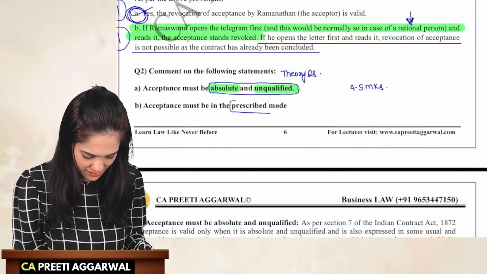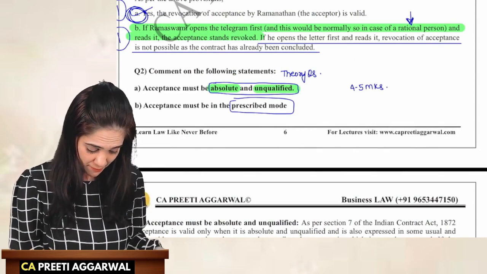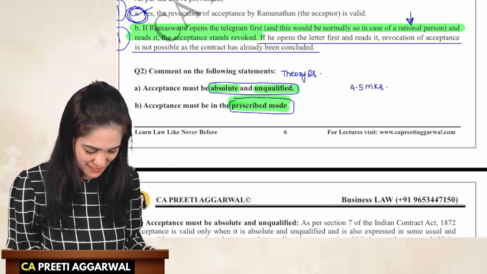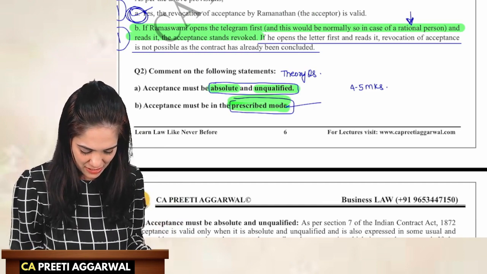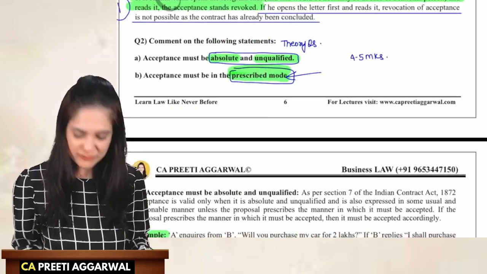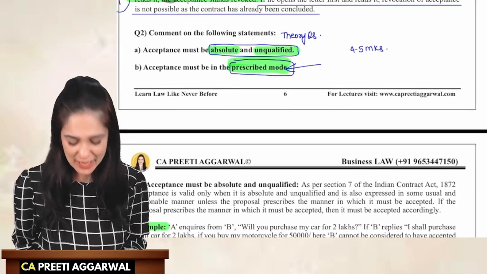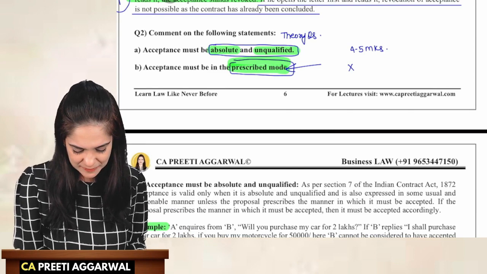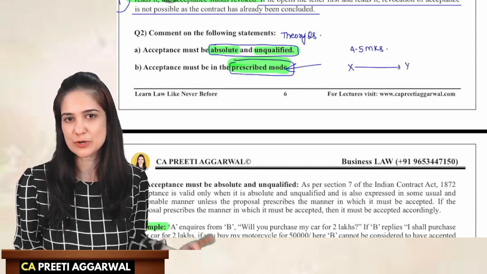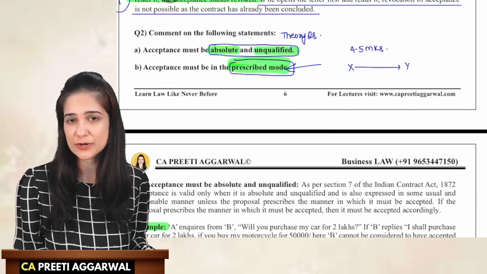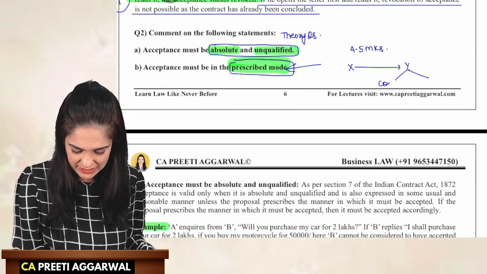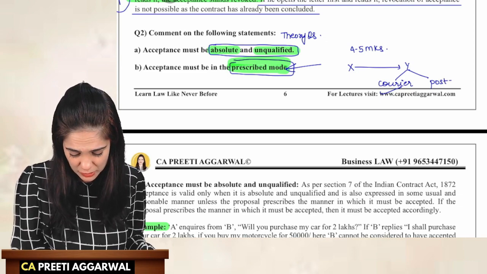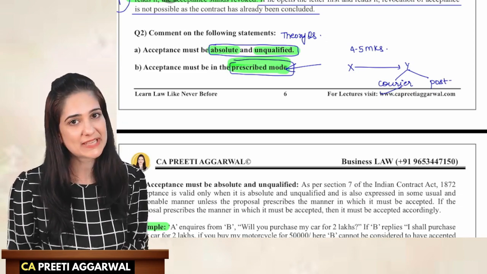Acceptance must be in the prescribed mode. Do you remember I had given you an entire chart for this concept, that acceptance must be in the prescribed mode? So if the mode is prescribed, then acceptance must be in that mode only. Do you remember we had taken the example of a courier? Yes. So X offered to sell his motorbike to Y, and he told Y that you please send your reply by courier only. If Y sent a courier, very good.